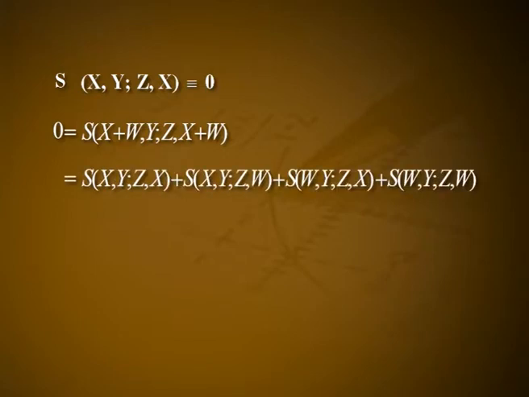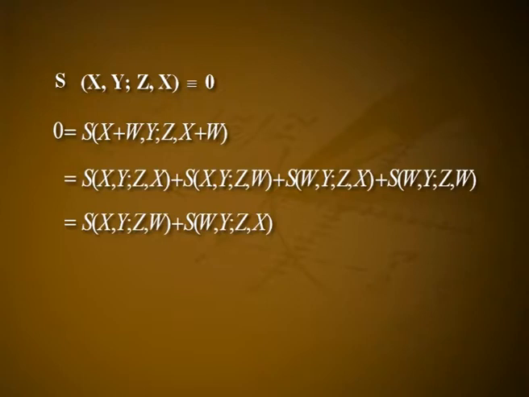Now taking four arbitrary vector fields x, y, z and w and using S(x,y,z,x) = 0, we obtain 0 = S(x+w,y,z,x+w), which is equal to S(x,y,z,x) + S(x,y,z,w) + S(w,y,z,x) + S(w,y,z,w), which is equal to S(x,y,z,w) + S(w,y,z,x). That is, S is skew symmetric in the first and fourth variables.